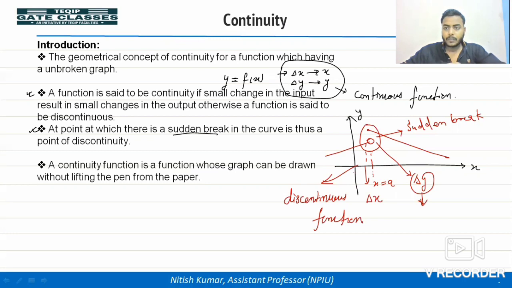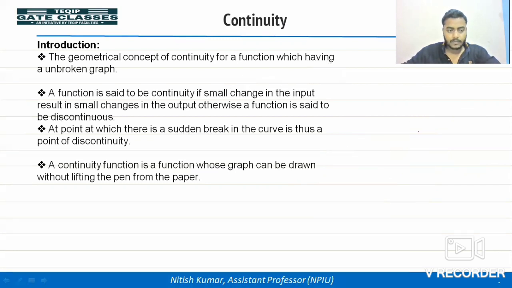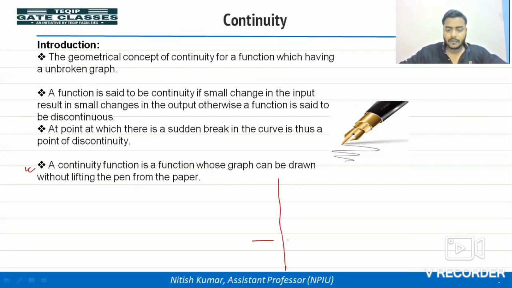By the graph you can judge whether the function is continuous or discontinuous. A continuous function is a function whose graph can be drawn without lifting the pen from the paper. Suppose this is the x-axis and y-axis.